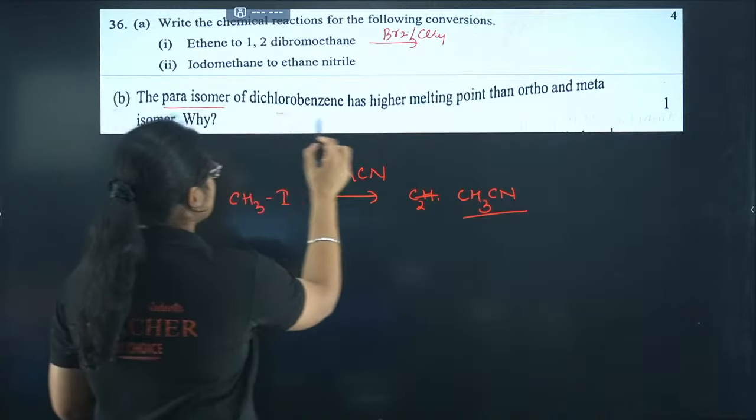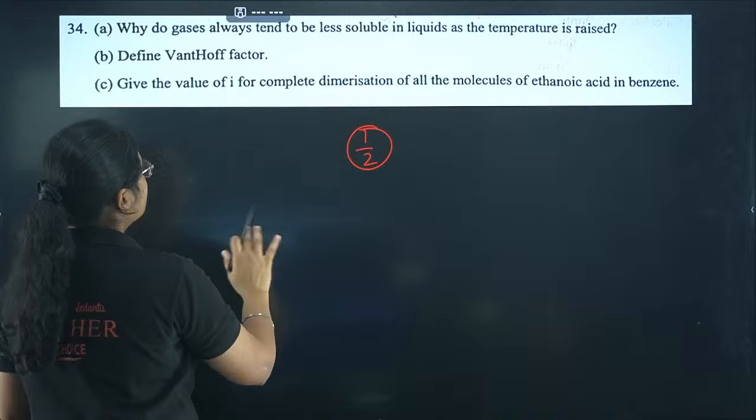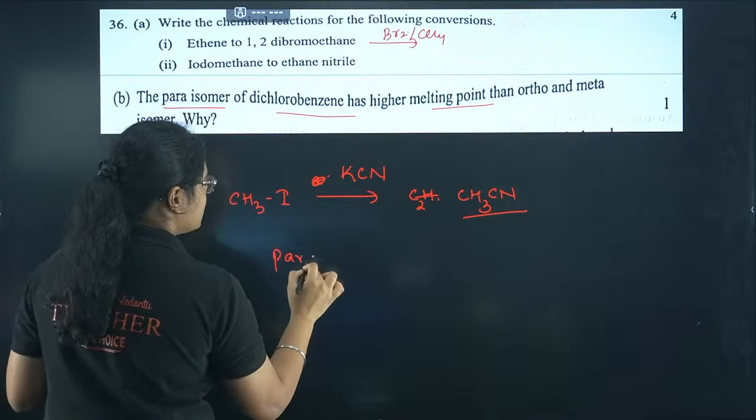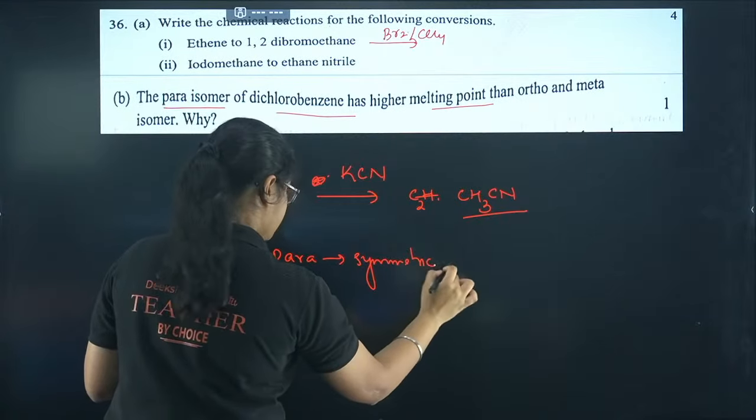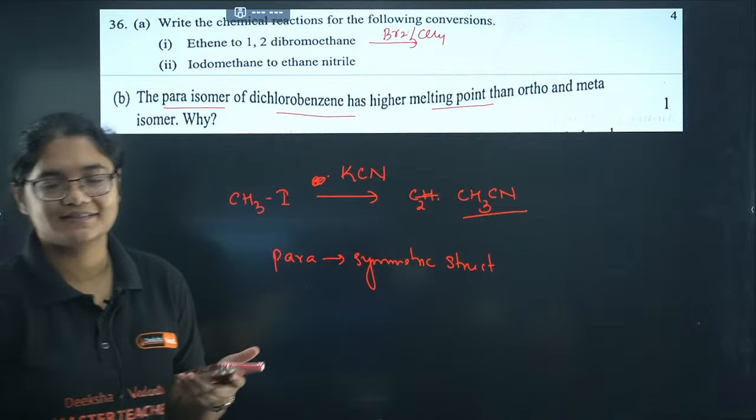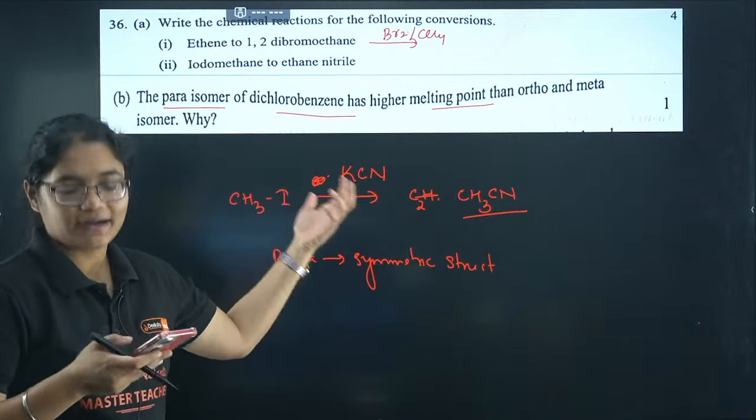The para isomer of dichlorobenzene has higher melting point than ortho and meta. Why? So what is the reason here? Because para has what? Symmetric structure. Okay, due to the symmetric structure, it fits well into the lattice. So that is why it has a higher melting point than ortho and meta isomers.